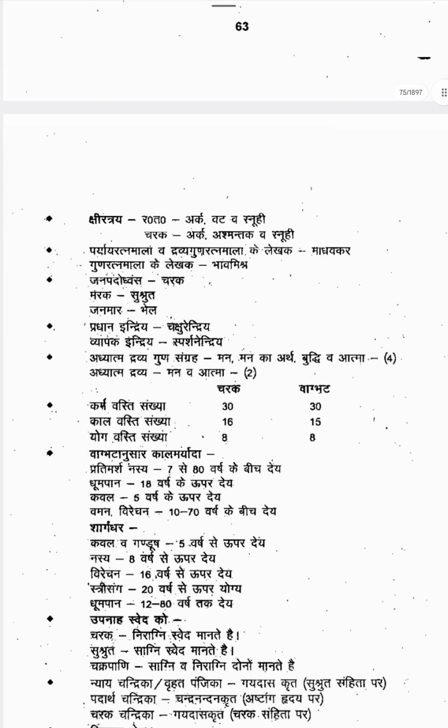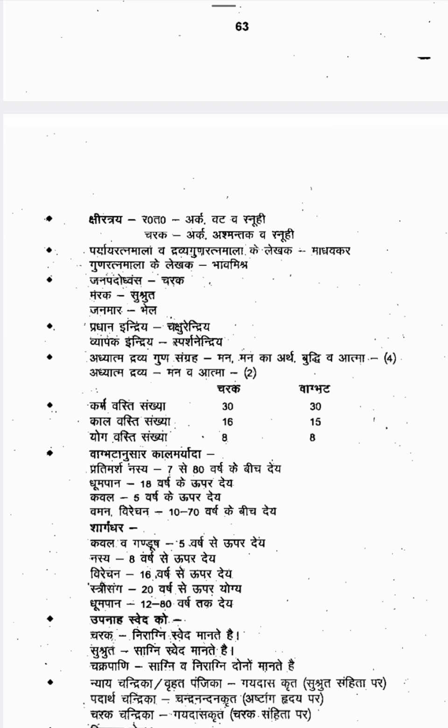Then Ksheeratraya. According to Rasatarangini, Ksheeratraya is Arka Ksheera, Vata Ksheera and Snuhi Ksheera. These three together are called Ksheeratraya according to Rasatarangini. According to Charaka, Arka, Ashmantaka and Snuhi are the three Ksheeratraya. Then Paryaya Ratnamala and Dravya Guna Ratnamala are books written by Madhavakara. Bhava Mishra wrote the book Guna Ratnamala.